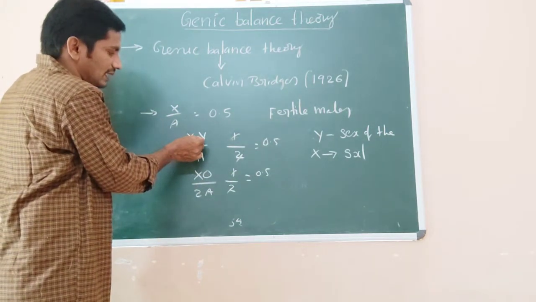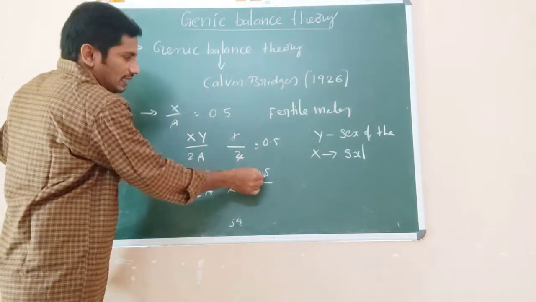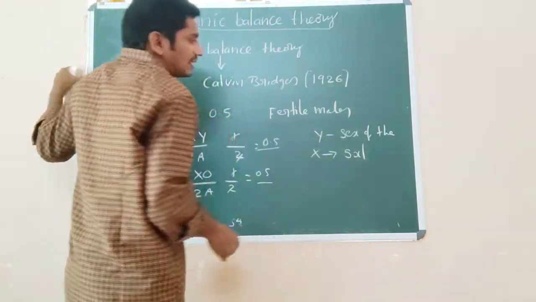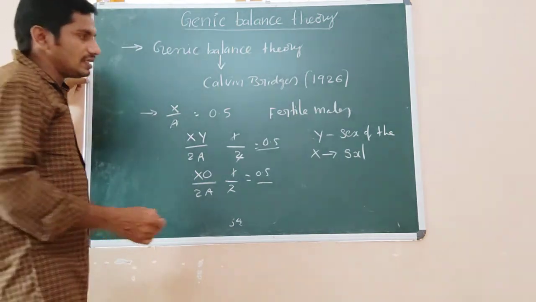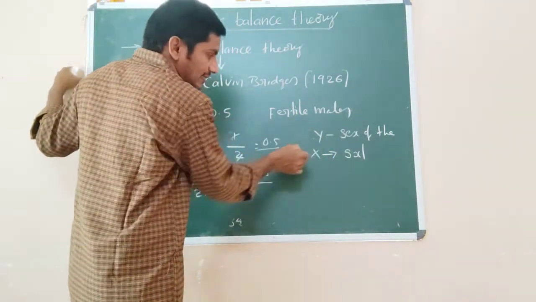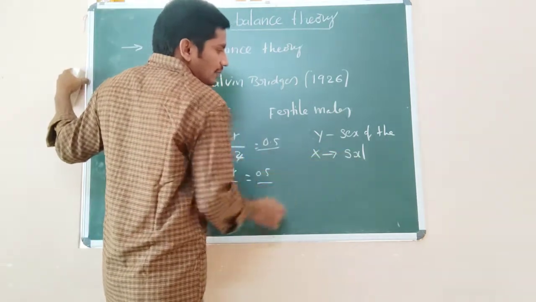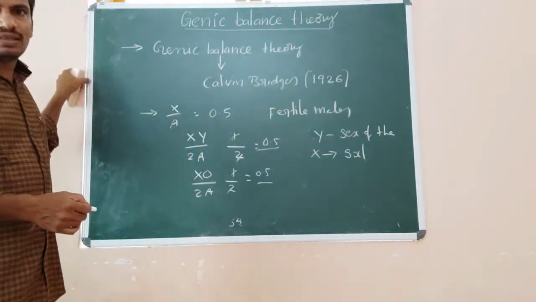Here, Y is present in one male and absent in the other, yet both are male. So Y is not a determining factor of maleness, but X carries the RNA binding protein SXL.